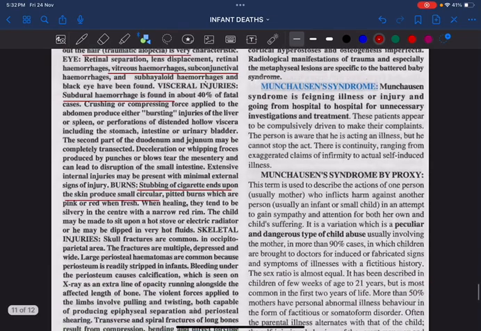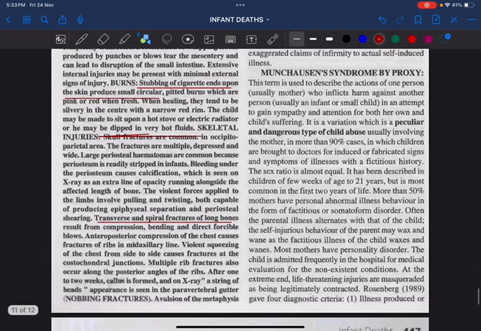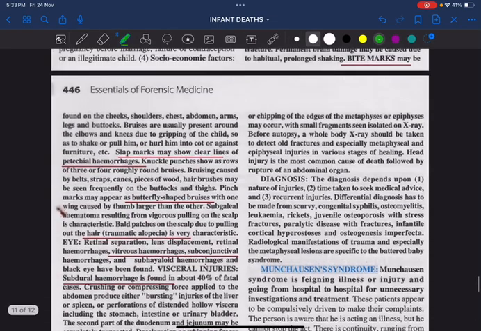Then skeletal injuries. Skull fractures are more common, and especially the transverse and spiral fractures of long bones are also common. Multiple rib fractures are also common, and we can see something called a string of beads appearance in the paravertebral gutter, that is actually called the knobbing fractures. Knobbing fractures, again, is a very important MCQ question. Knobbing fractures are seen in battered baby syndrome.